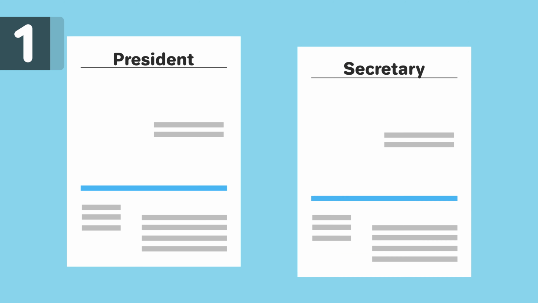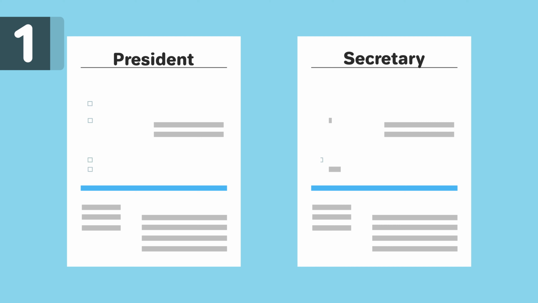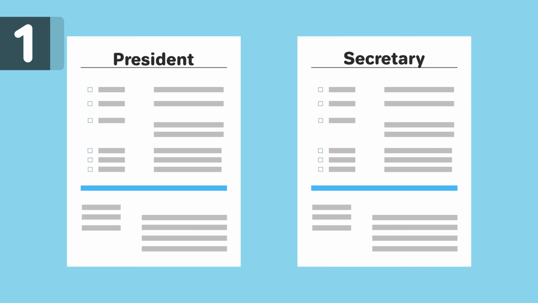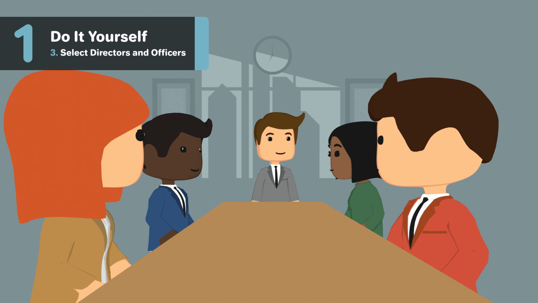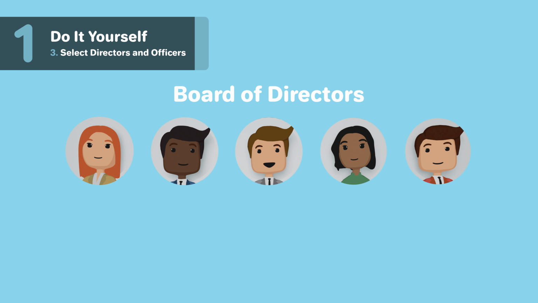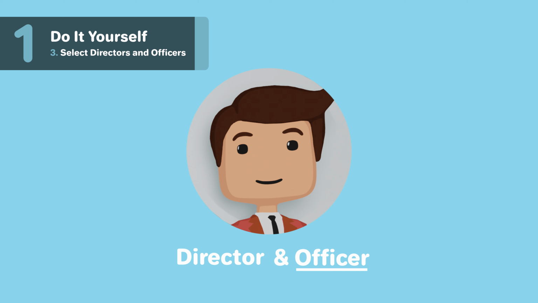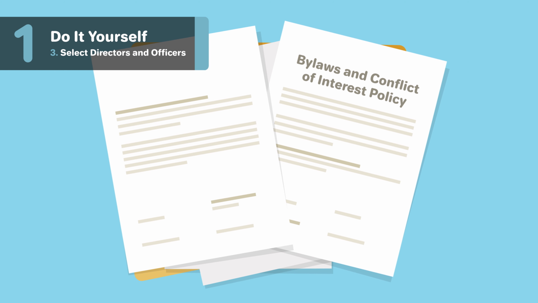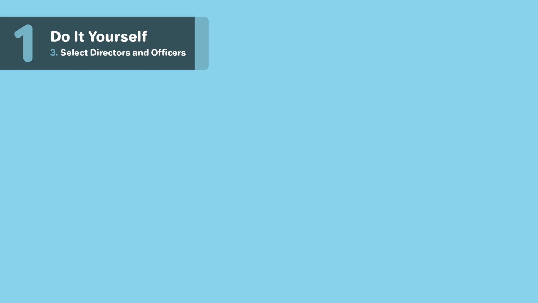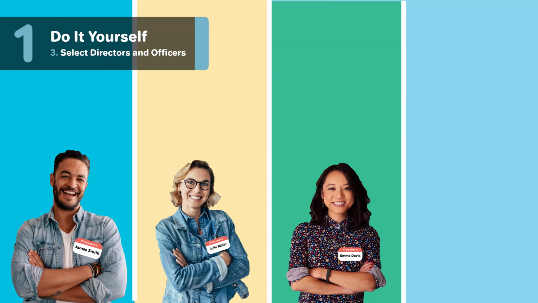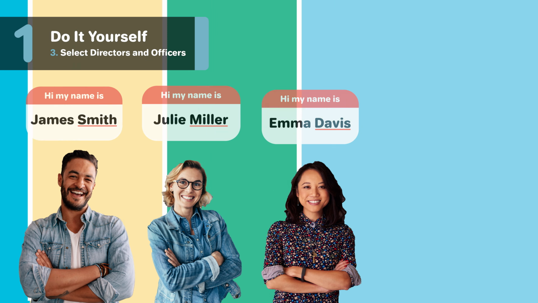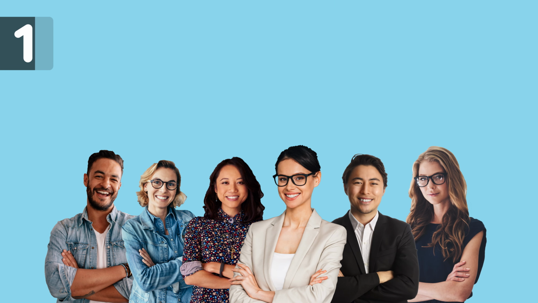The officers of a nonprofit, such as the president or secretary, are individuals with responsibilities and the authority to execute based on their job description. Together, the officers on the board will come together to make up the organizational structure of your nonprofit. An officer may also be on the board of directors and serve both roles if allowed to do so by the organizational bylaws, which we will discuss later. If your organization plans to apply for 501c3 status for federal tax exemptions, it must elect at least 3 directors not related to each other, a president, a secretary, and a treasurer.